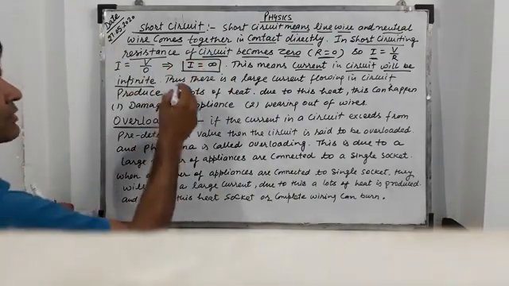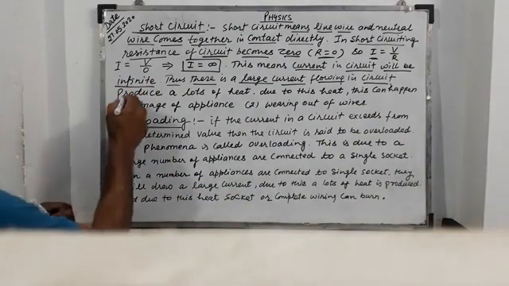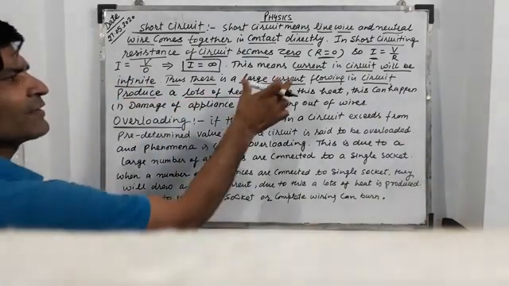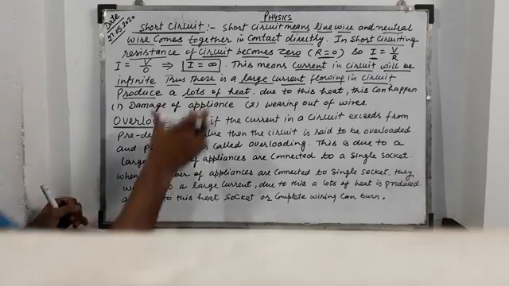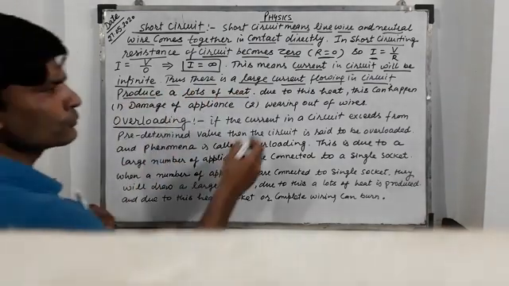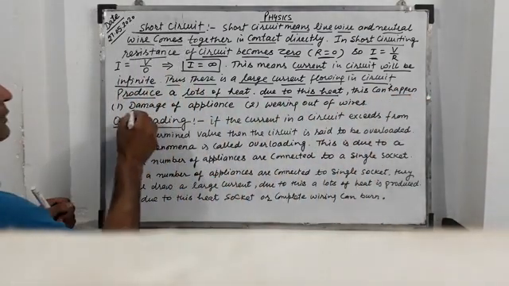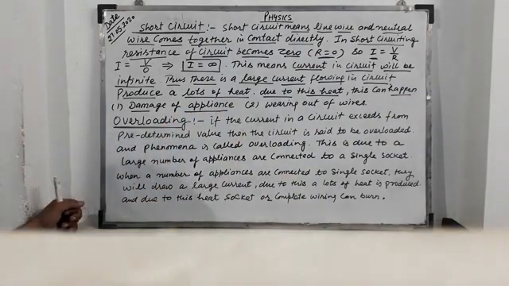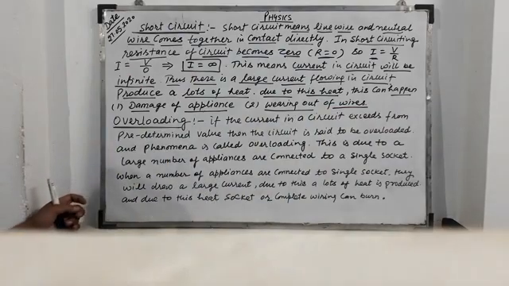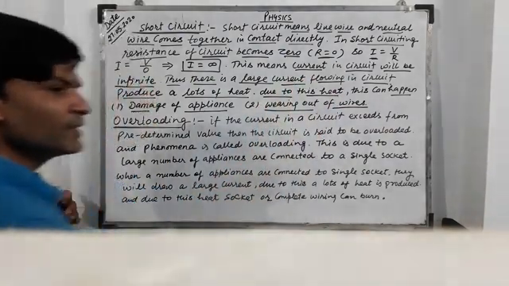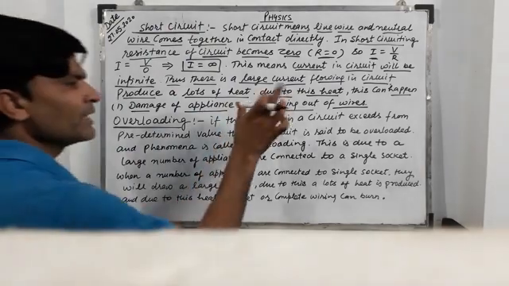Thus a large current flows in the circuit. When a large current is flowing in the circuit, then according to Joule's heating, a lot of heat is produced. Due to this heat, this can happen: first, damage of appliances, and second, wearing out of wires, meaning insulation will be removed and a short circuit takes place.